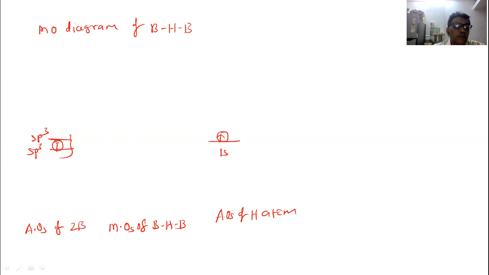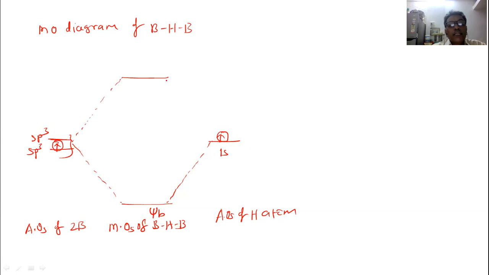First, one of the sp3 hybrid orbitals overlaps with the 1s atomic orbital of the hydrogen atom, forming the psi b bonding molecular orbital and the antibonding molecular orbital, psi star b.